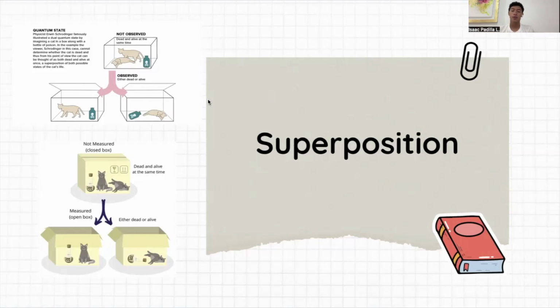Why? Because we don't really know what is happening inside the box. If we open the box and we check if the cat didn't eat the poison or if it is alive, we have one state. But at that time of the cat being inside the box, it has both states at the same time. So that's the difference between superposition and observation.